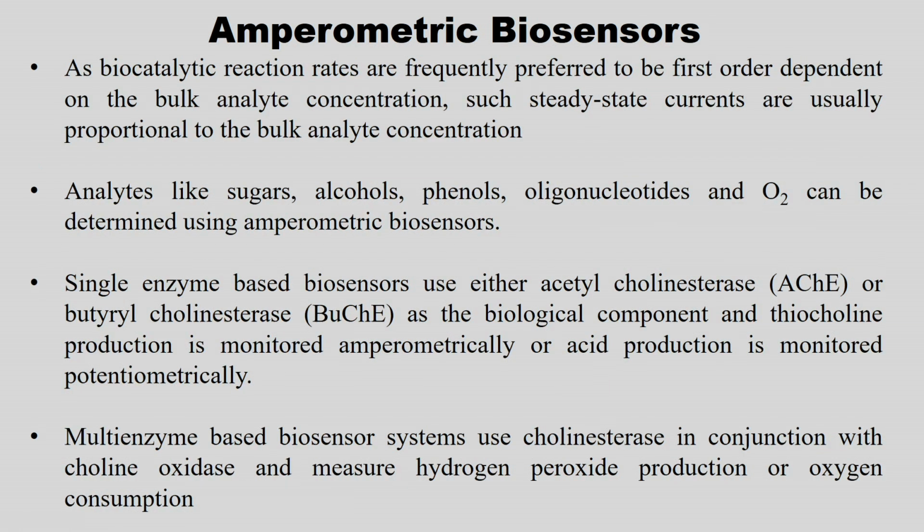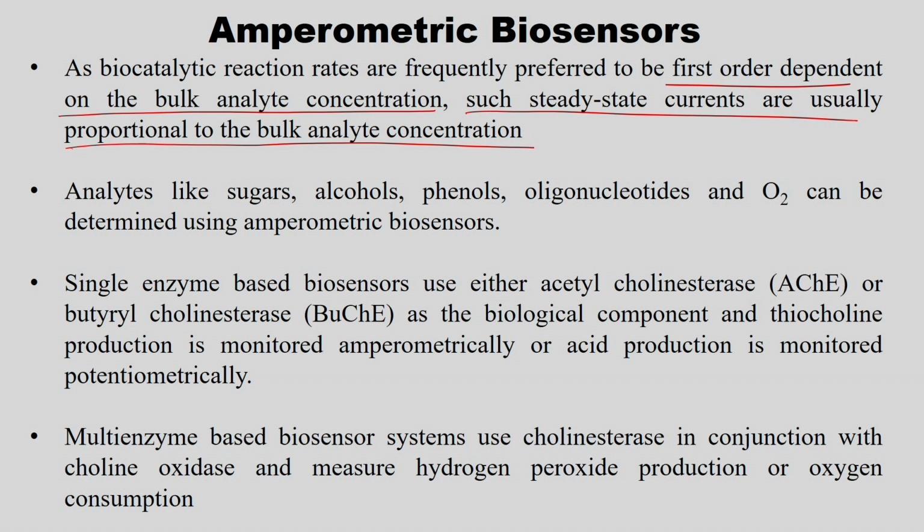Biocatalytic reaction rates are mostly first order dependent on the bulk analyte concentration. This we have seen, right, all enzymatic reactions are also first order reactions. So, such steady currents are usually proportional to the bulk analyte concentration.